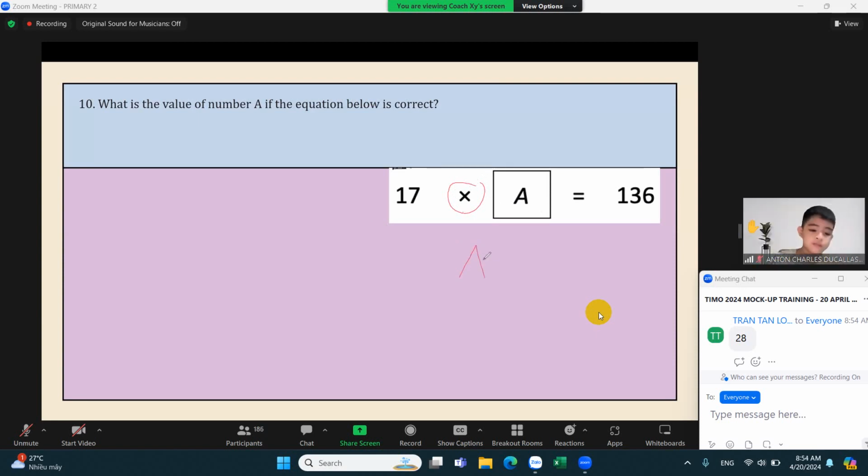So to just get the value of A, we have to reverse or work backwards. So again, the counterpart of multiplication in working backwards is division. So we can do 136 divided by 17. Okay. So what is 136 divided by 17?